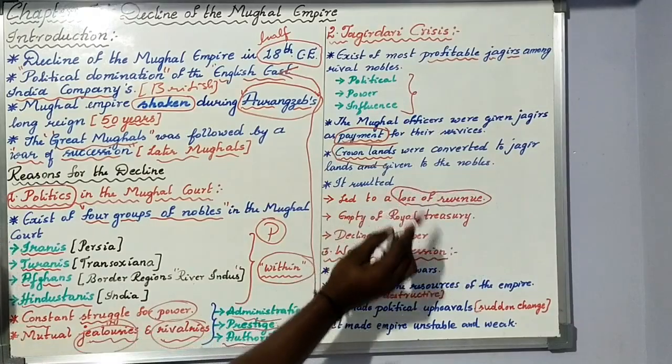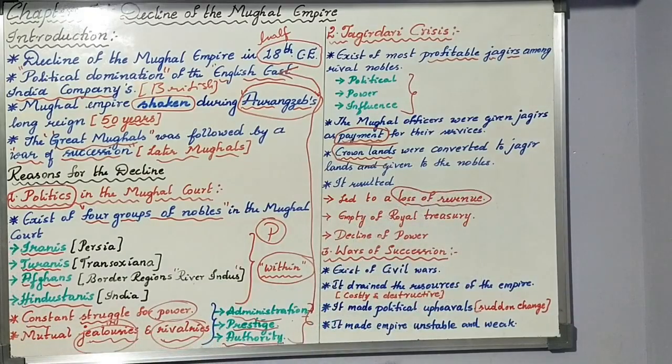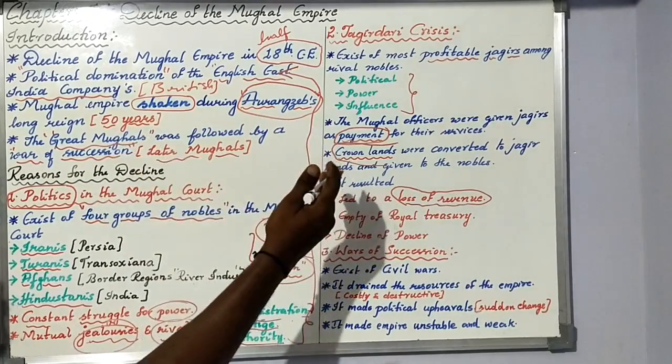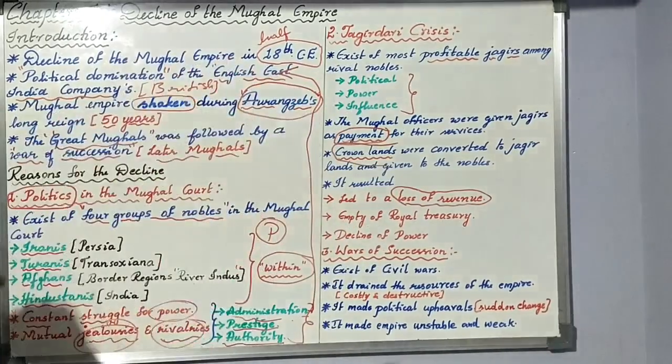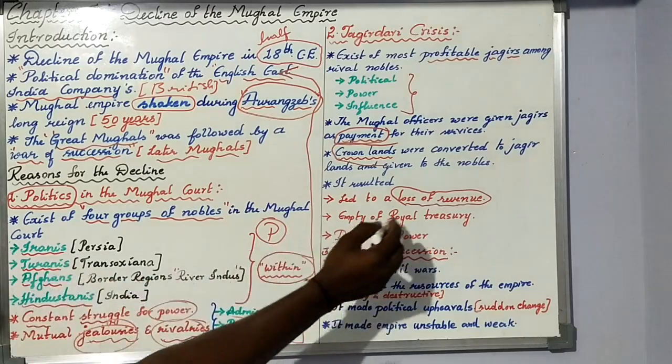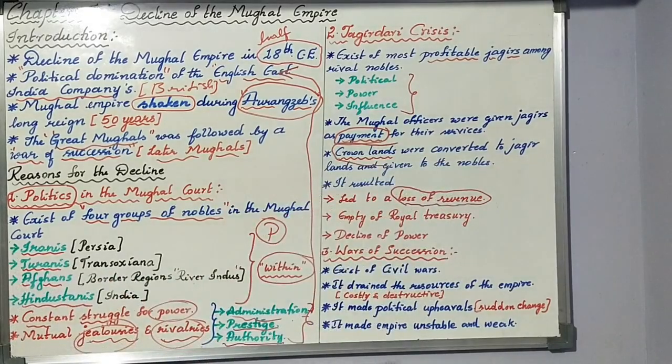Not enough revenue was collected by the Mughal court, because whatever land they had was given to the nobles. The nobles are a part of the Mughal court, the Mughal empire, so they did not pay any revenue. That is the reason the loss of revenue started to take place.